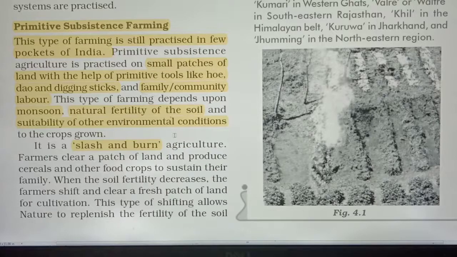What the farmers are doing, farmers clear a patch of land and produce crops and other food crops to sustain their family. When the soil fertility decreases, the farmer shifts and clears a fresh patch of land for cultivation. This type of shifting allows nature to replenish the fertility of the soil.